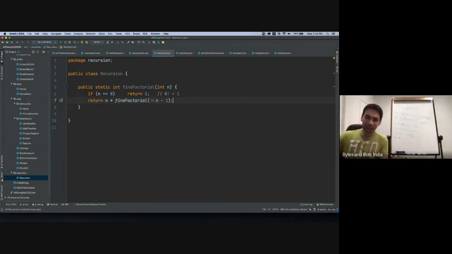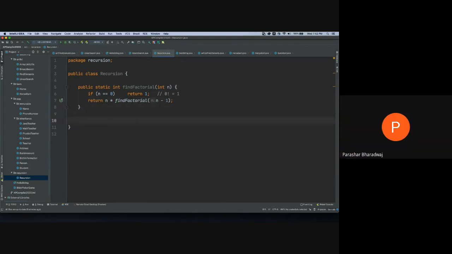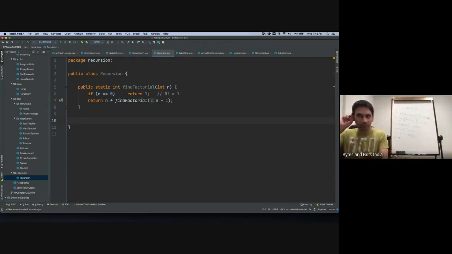So essentially what it is doing is, whatever parameter we pass, it multiplies that and then it calls itself. And now it reduces the parameter by 1. Okay, let's debug this. Wait, so it just keeps subtracting 1 from the number? Yeah. Okay, so let's get back to your point here. We'll quickly write a simple run method and we'll debug this and try to see if that makes it easy.